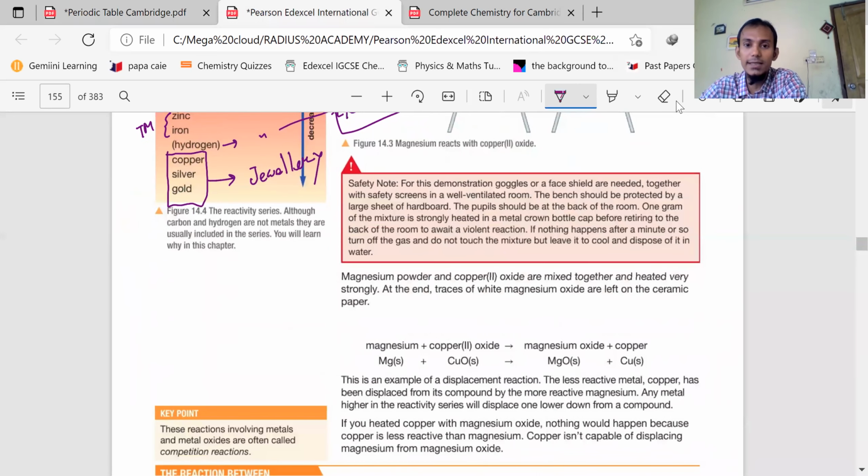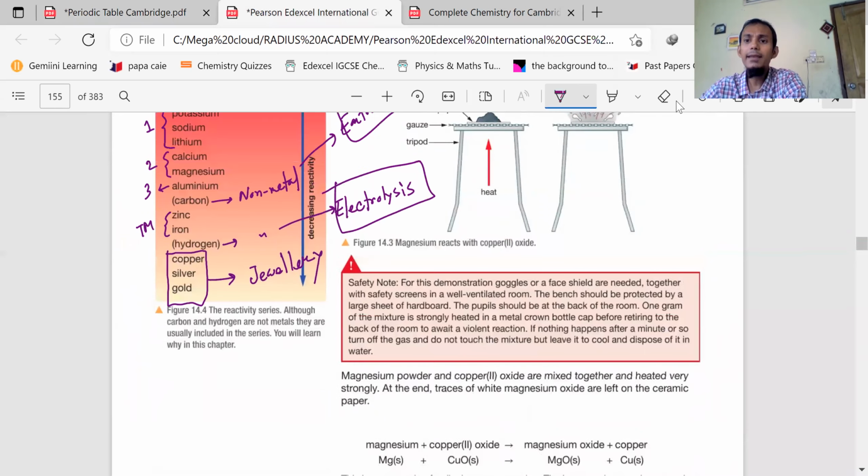Now, what is the utility in our life, in humans' life? Say for example, someone is stronger than another.